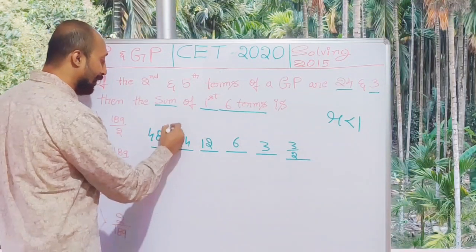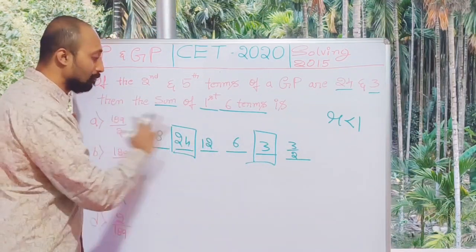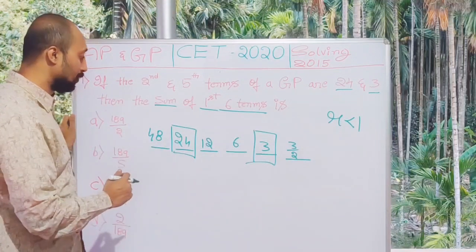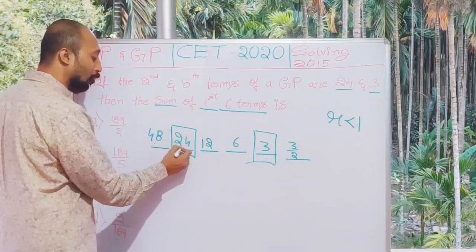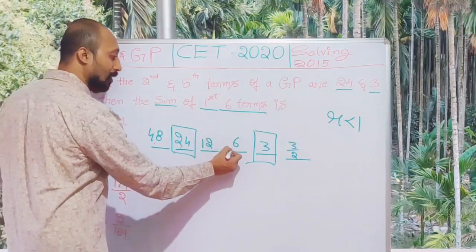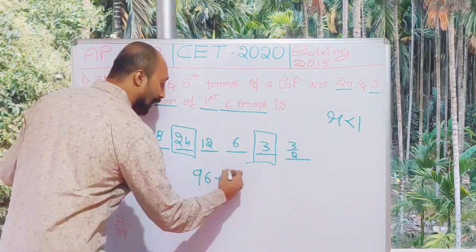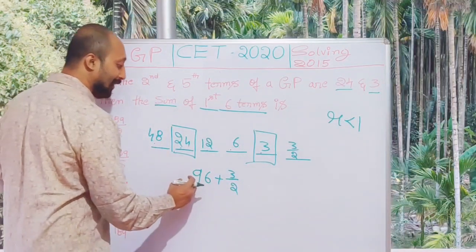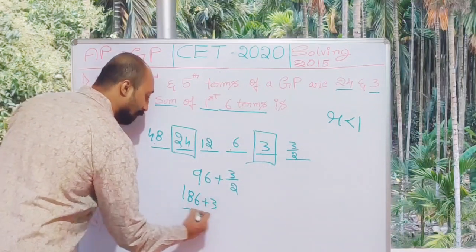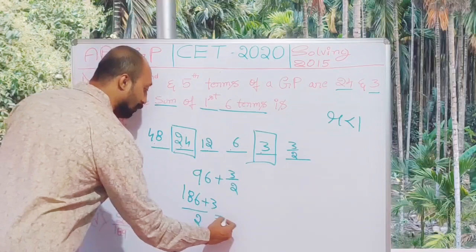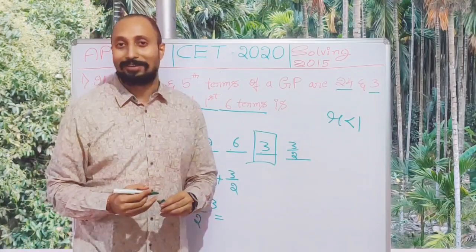Agreed everybody? They had given only 24 and 3. The other terms we managed to find from these two numbers. Now what is their question? I need to add. What is 48 plus 24 plus 12 plus 6 plus 3? It is 96, and I have to add 3 by 2. What is 96 into 2? 96 into 2 is 186, plus 3 divided by 2. What is 186 plus 3 divided by 2? It's directly given here. Option A, 189 divided by 2, is your right answer.